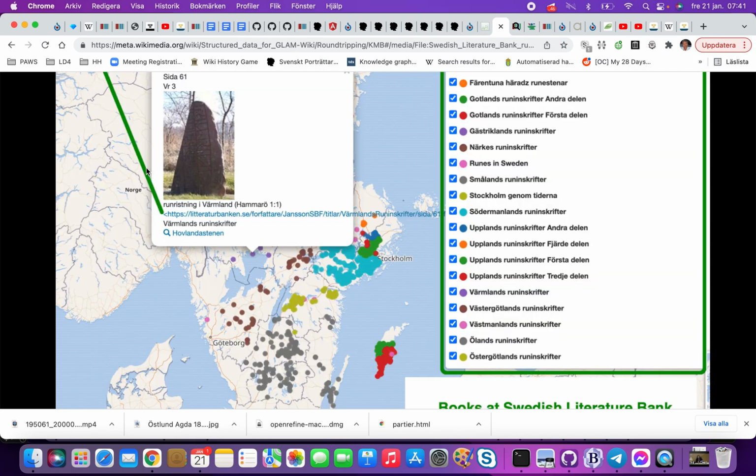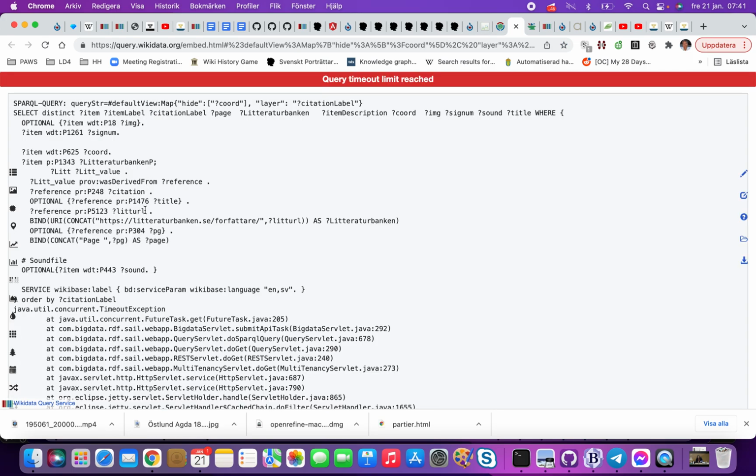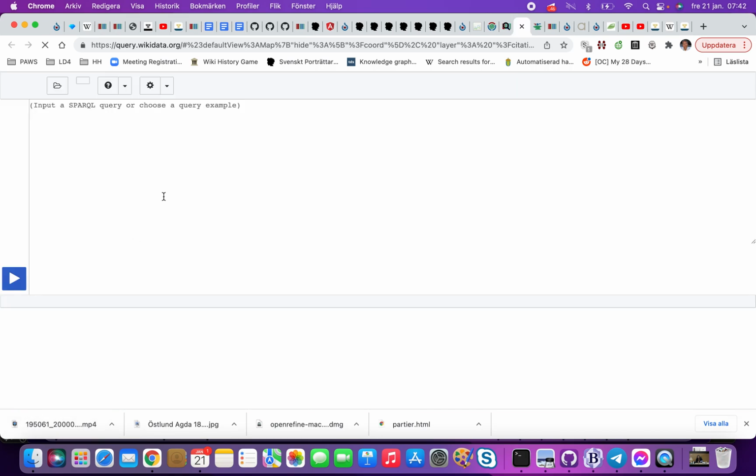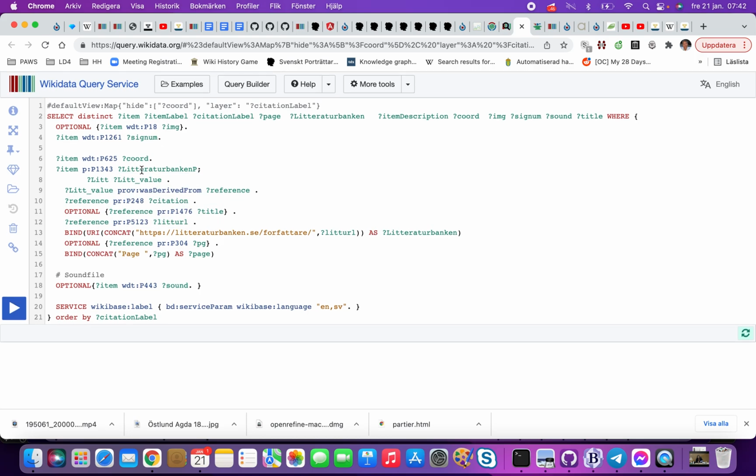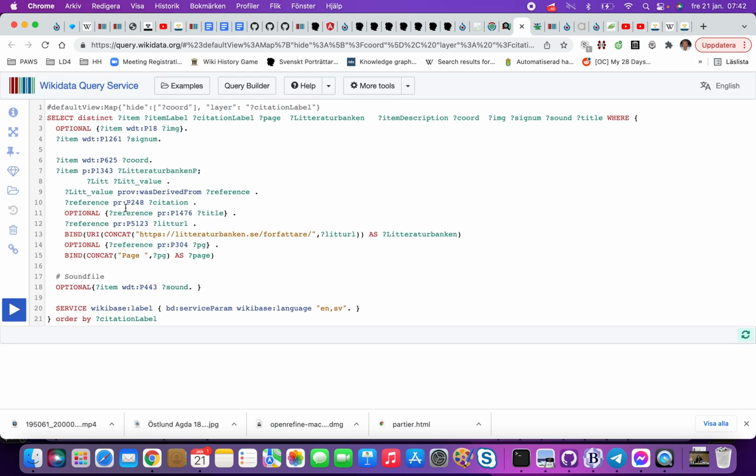See if we can get it. Timeout again here. So that's sad. But here is the query which is done, and that's saying give everything that is described by source Litteraturbanken, and give me back what references we have to different books.